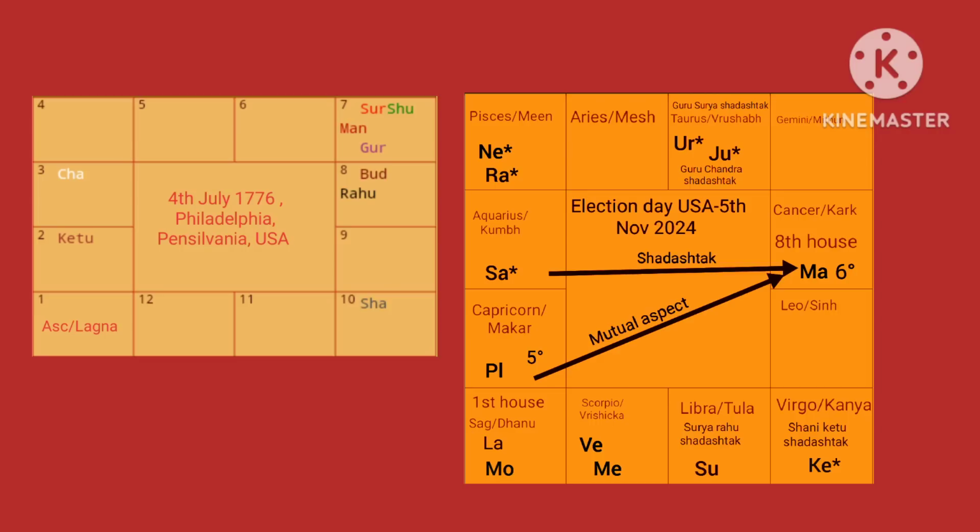Again, if you superimpose Ketu in the natal chart with Pluto in Capricorn in the transit chart, both these planets indicate death and rebirth. So definitely this time period of November 2024, either just before the elections or after the elections, points to very large scale violence in the United States, civil riots, and a lot of disturbances in the United States.